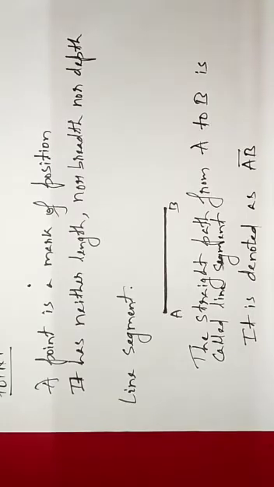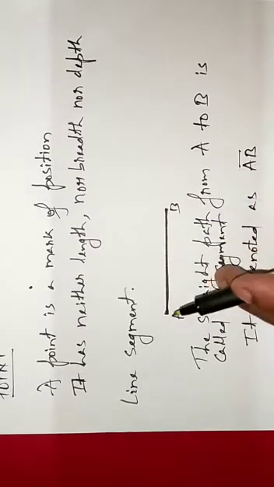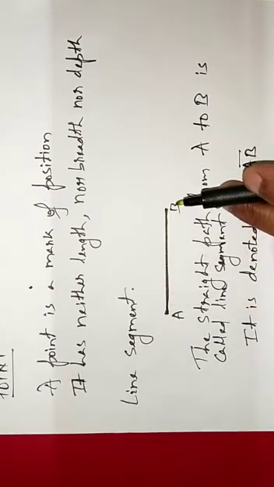Then let us study about the line segment. What is a line segment? You can see here 2 points, suppose A and B. The straight path from A to B is called the line segment. A line segment is denoted as AB with a dash above it, we write it like this. Okay, a line segment is written like this.